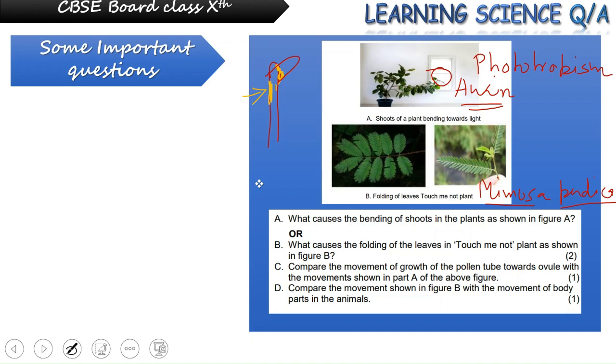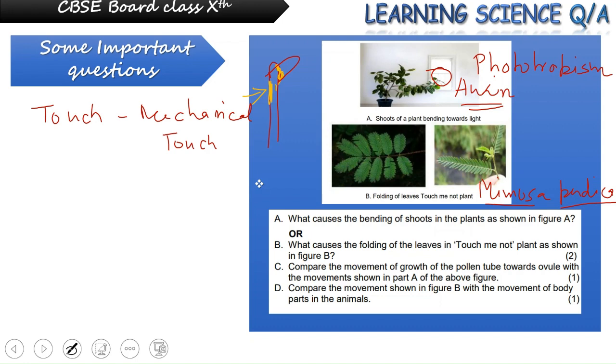Secondly, we have the folding of leaves in the touch-me-not plant. This is an example of thigmotropism, where the plant is bending or folding in response to touch or mechanical disturbance, anything you can see. It's not necessary that you touch it with your fingers only. You can touch it with some stick also, and it will get folded.